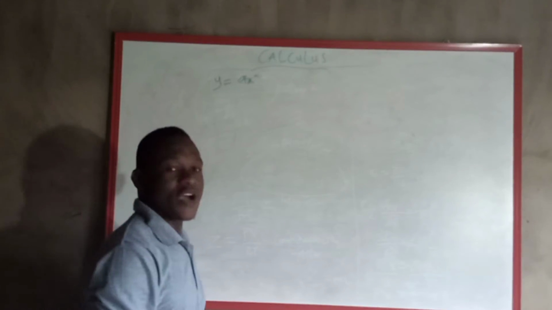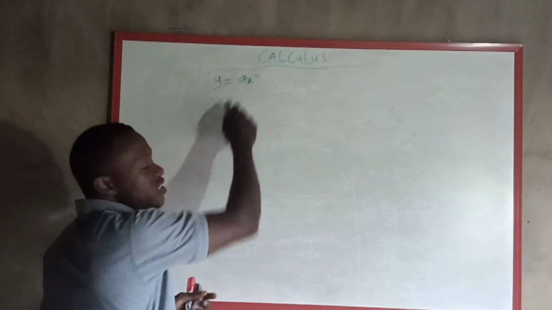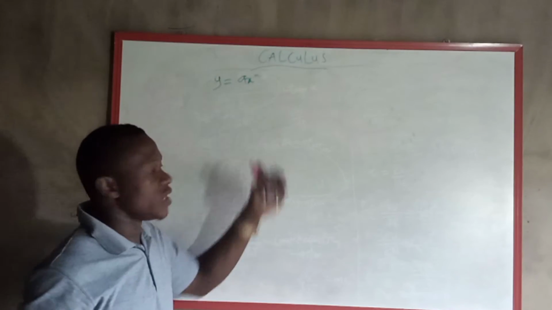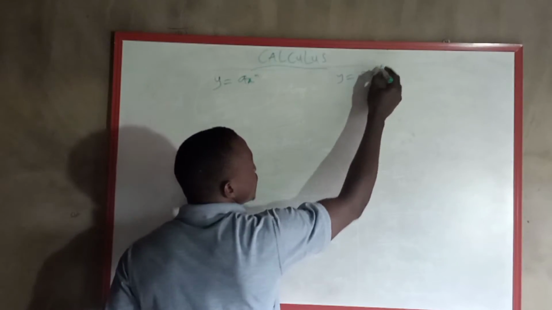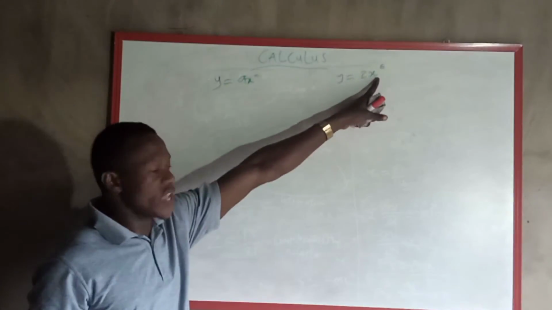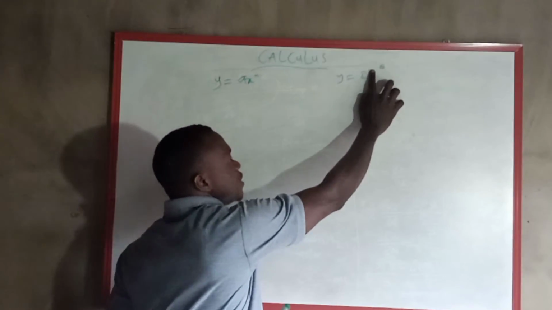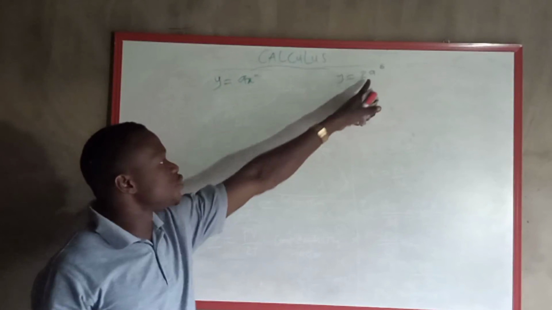Now it's very simple. If you have a term y equals ax raised to the power n, where a is the number, x is the term, and n is the power. So for instance, you have y is equal to 2x raised to the power 5. So our a becomes what? 2. Our x becomes what? x. And our n becomes what? 5. It may not be x here. It may be 2a raised to the power 5. Whatever is there should be what is under.